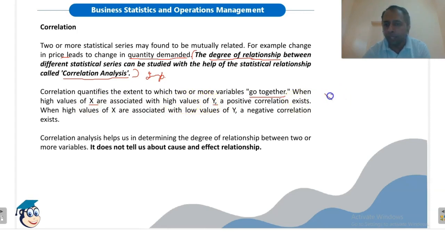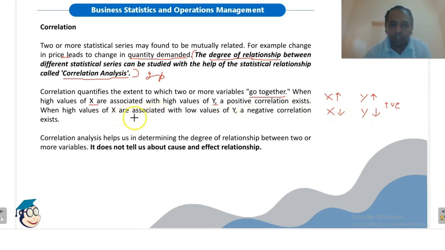This means that if x and y are two variables and with an increase in value of x, value of y also increases, or with a decrease in the value of x, value of y also decreases, then we say that there is a positive correlation.